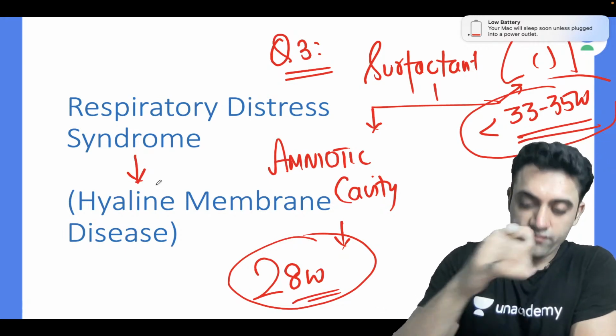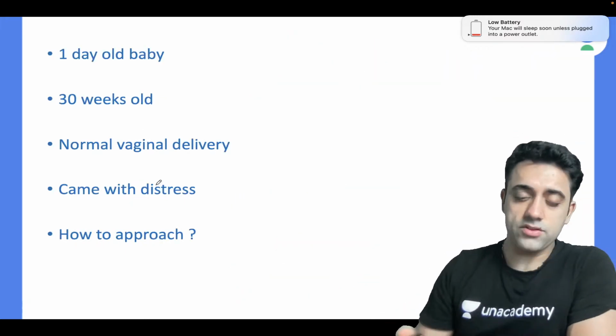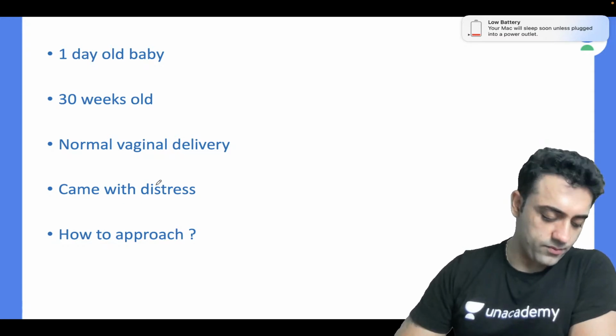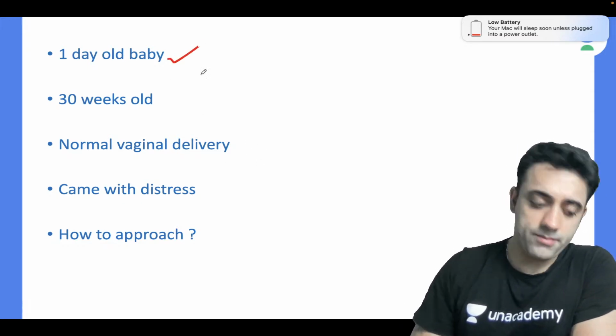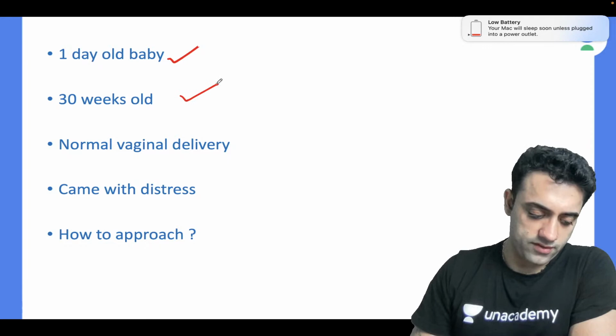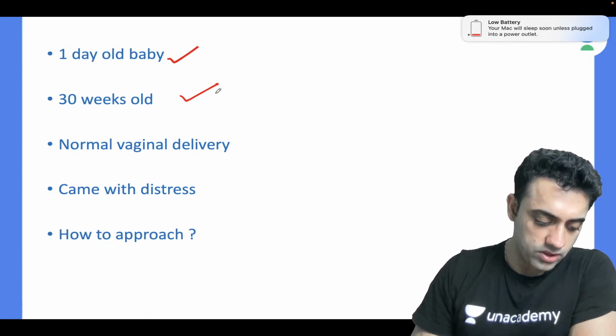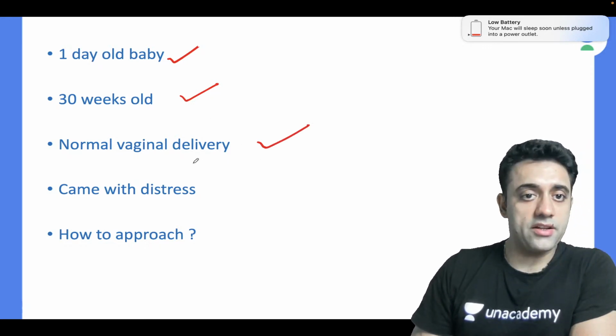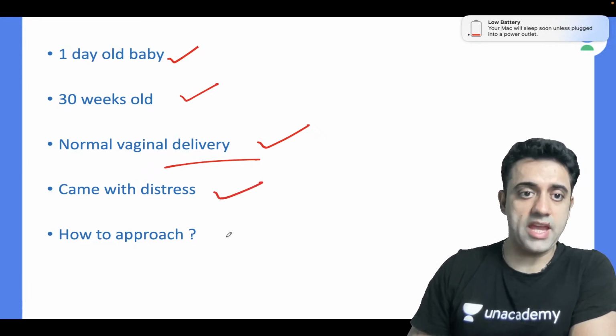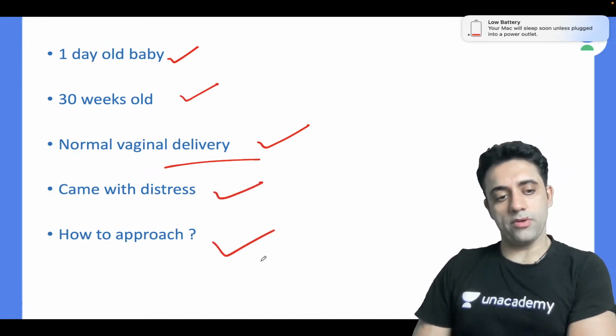Next important point. Now we have to talk about it. We have a baby who is 1 day old, who is 30 weeks old, born through normal vaginal delivery, who came with distress. How do you approach this case?